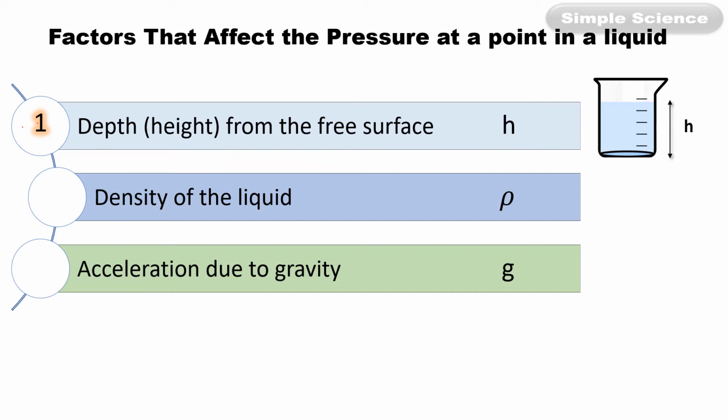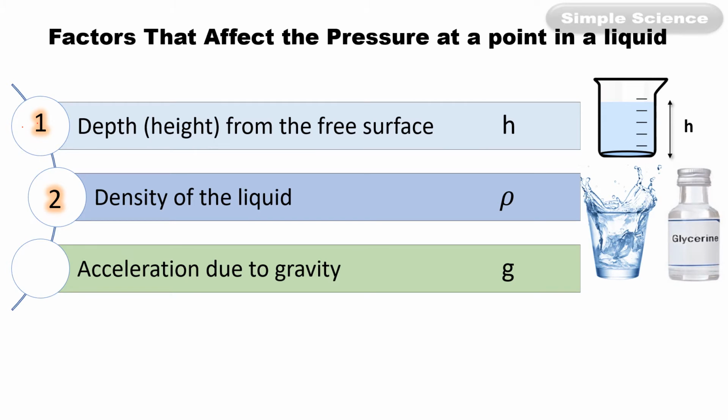Next factor is density. The symbol rho denotes the density of a liquid. If you take water and glycerin, as we discussed in part 1, glycerin has more density, so the pressure exerted will be more. The more the density, the more the pressure.